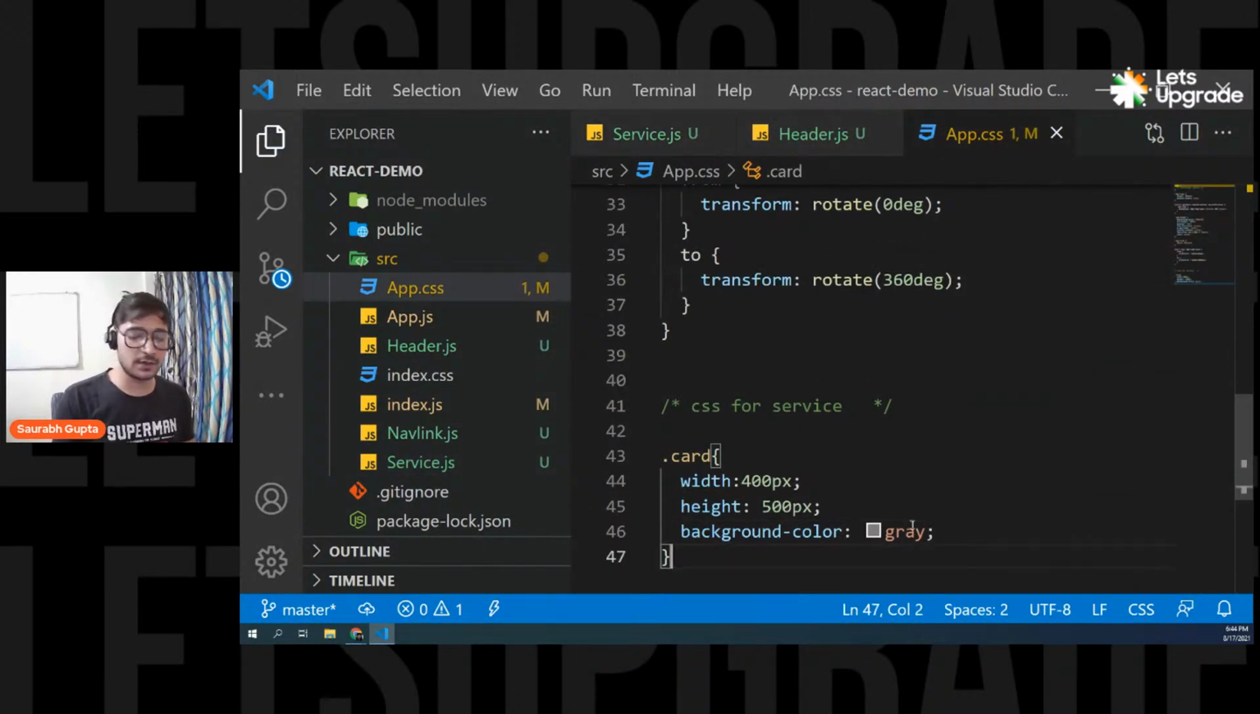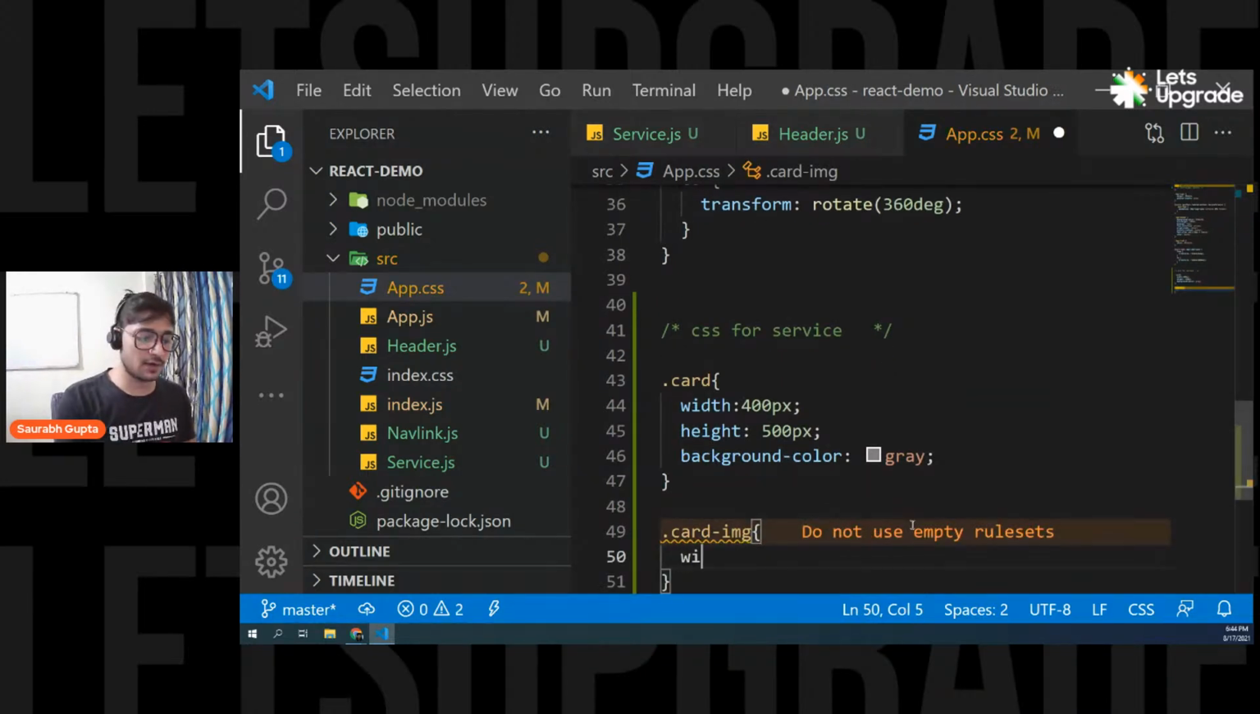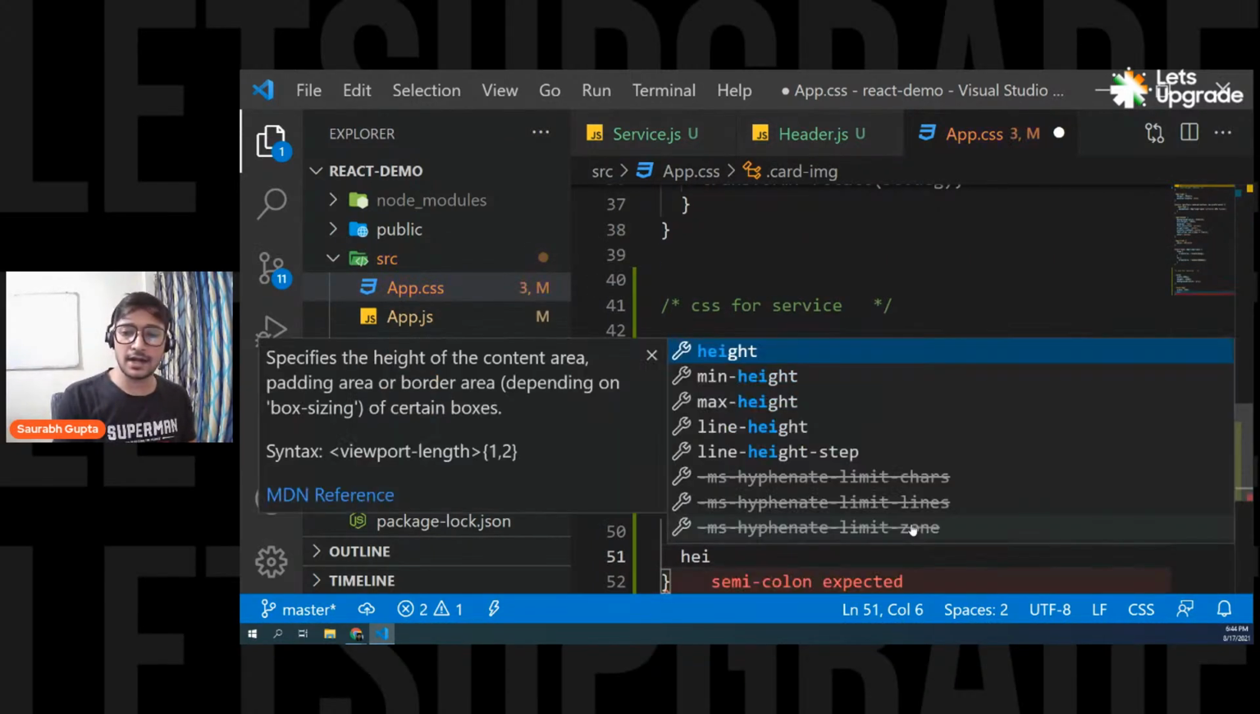Go here and let's do it. Dot card-img. I'm going to give it a width of 100%, a height of